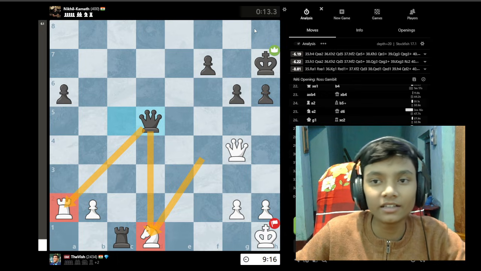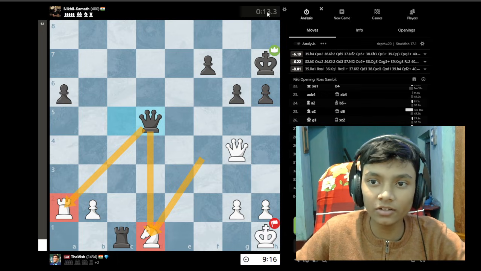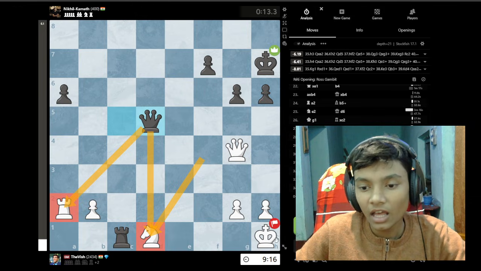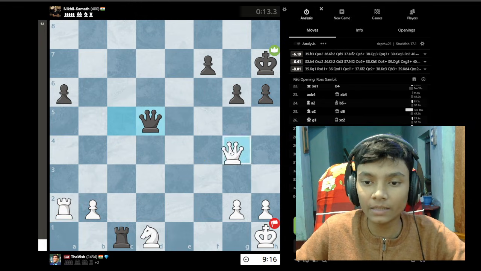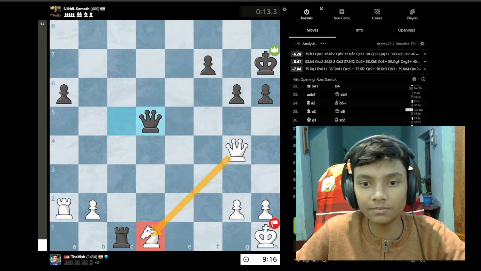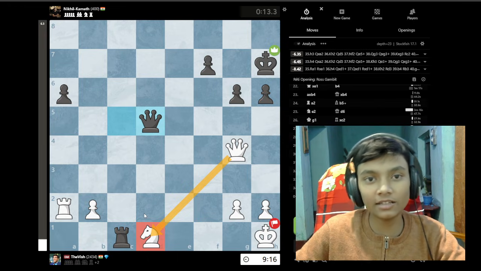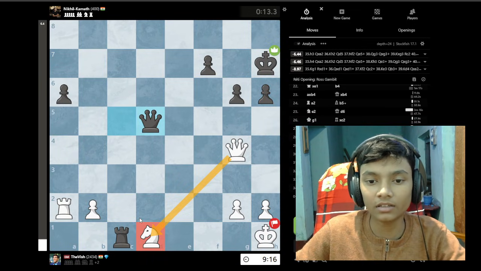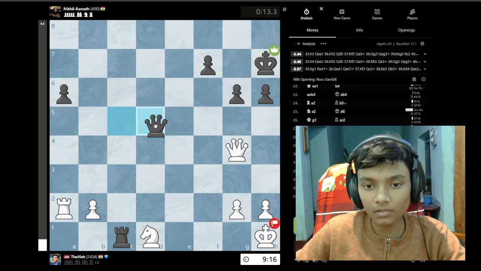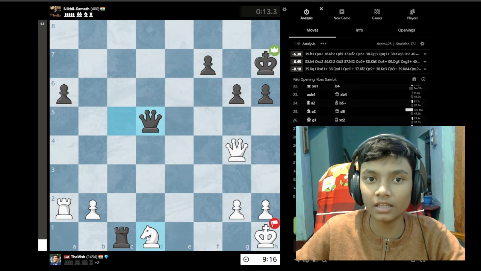He's like 400 rated, and you can see that he had only 13 seconds, and Vishy had like 9 minutes and 16 seconds. So he could have even tried to flag him, and he would most likely be successful. But he's a well-respected player, and he said that it is not good, so he will not try to flag. So here, Vishwanathan Anand resigns and loses the game.